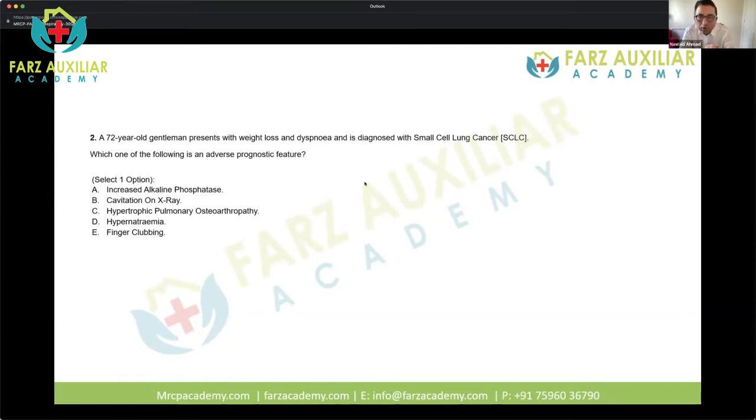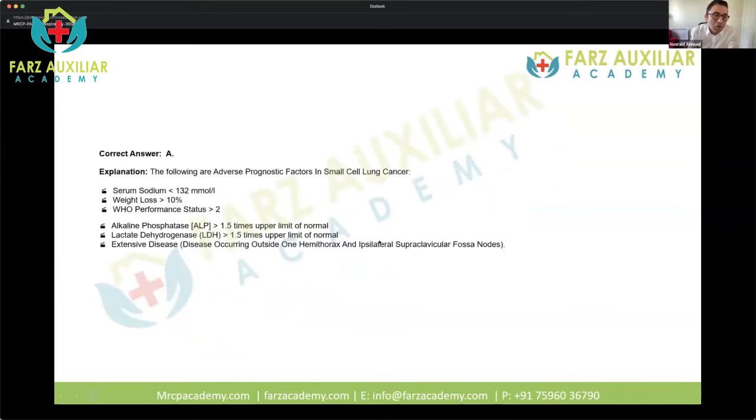Hypernatremia does not happen in small cell lung cancer. It is the opposite, which is hyponatremia. And finger clubbing again can be seen in all types of lung cancer. So you are left with only one option, which is alkaline phosphatase. Even if you don't know the right answer to this question, you could see that all the other options have been ruled out. Alkaline phosphatase being more than 1.5 times the upper limit of normal is a bad prognostic sign. LDH is a bad prognostic sign. Extensive disease is a bad prognostic sign. So these are the adverse prognostic features.